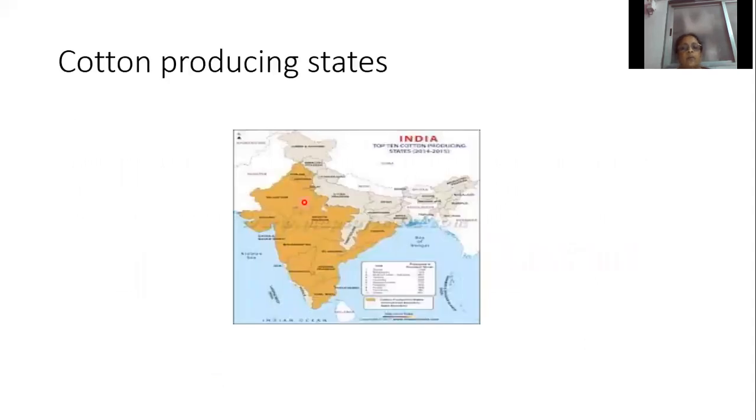Then which are the major producing states? See that: Gujarat, then Maharashtra, Karnataka, Tamil Nadu, Andhra Pradesh, Telangana, then Odisha, then Madhya Pradesh, then Rajasthan, Punjab, Haryana are the major producers of cotton.